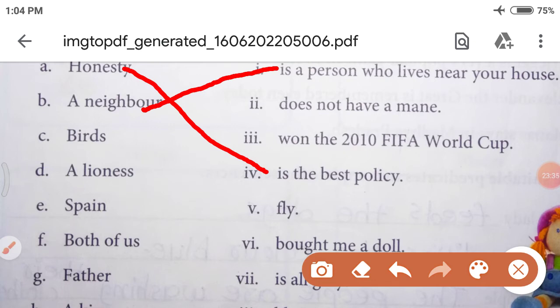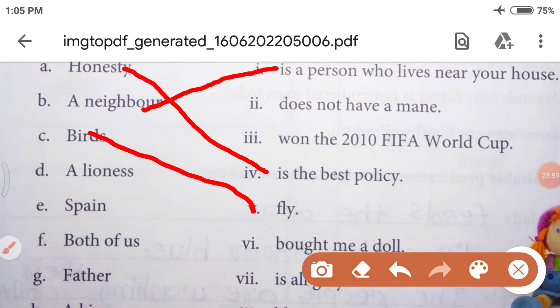See, birds. So, which sentence can we connect with birds? Yes, birds fly. So here, birds is the subject and fly is the predicate. Very good.